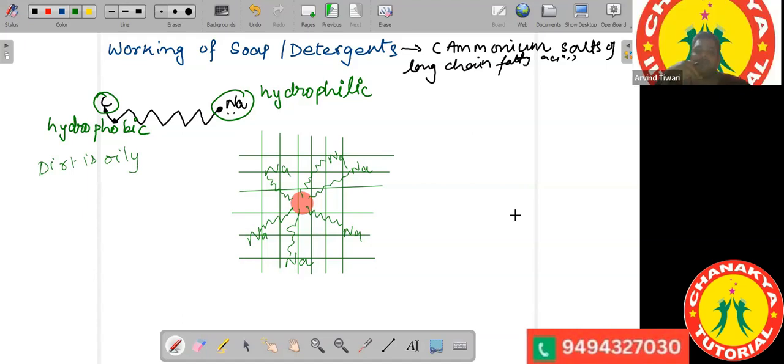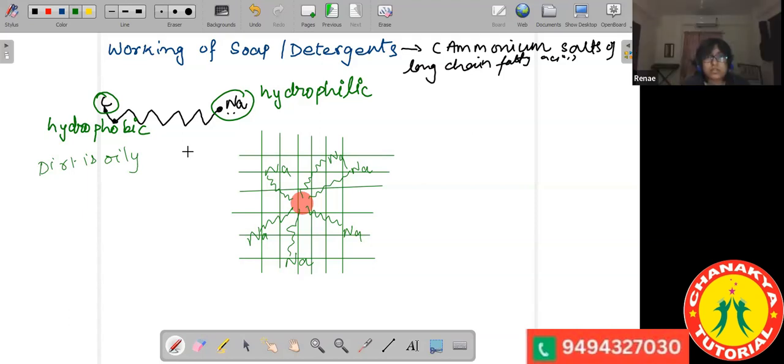You know, but you don't know how to explain it. Okay, first explain the structure of a soap molecule. The structure of soap molecules is like a tail kind of a thing, with carbon and sodium.